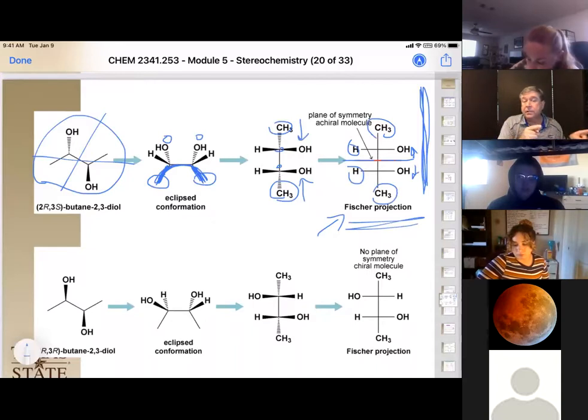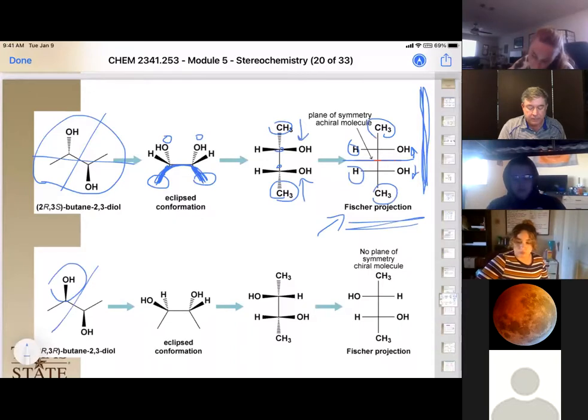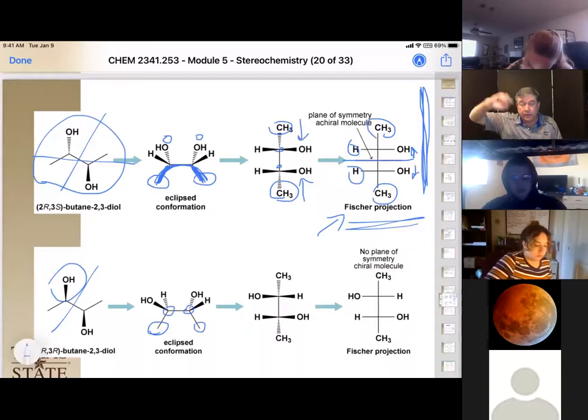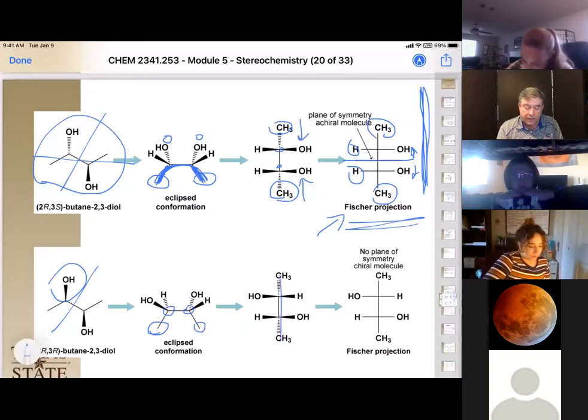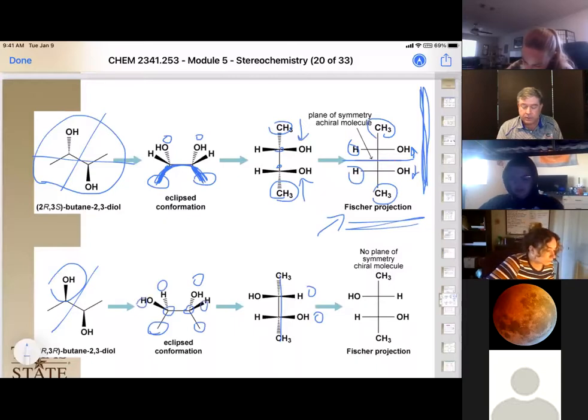But let's do the same thing for the other isomer. We have this. Oh, I think I can draw a mirror plane here. Maybe, well, maybe not. So what we're going to do is translate it. We have our longest hydrocarbon chain in a straight line, and we orient that along the y-axis here. We had a hydrogen on the top and an OH on the bottom. So we have a hydrogen on top, OH on the bottom, and an OH and a hydrogen, which gives us this.